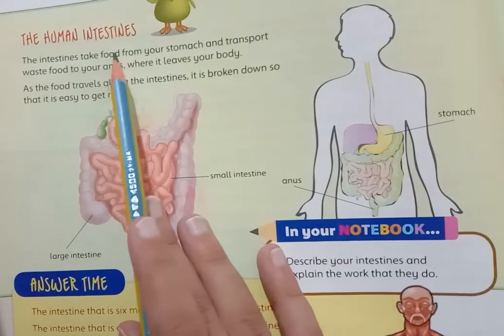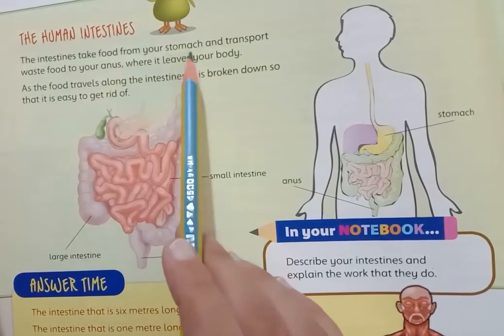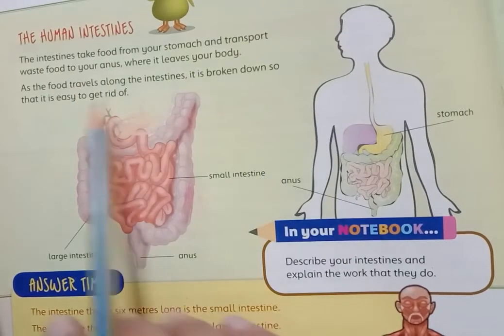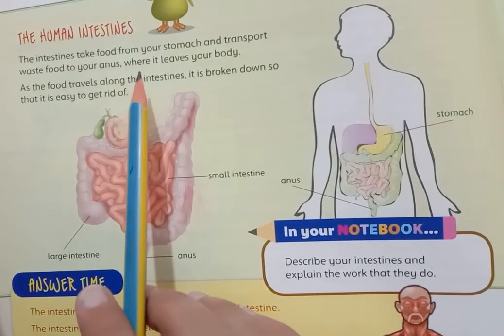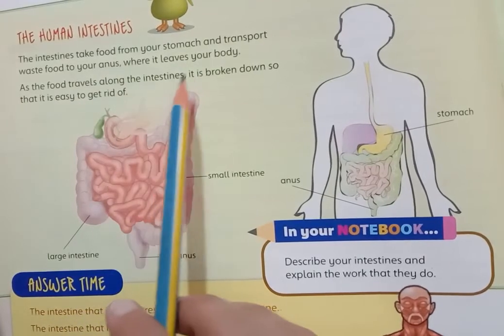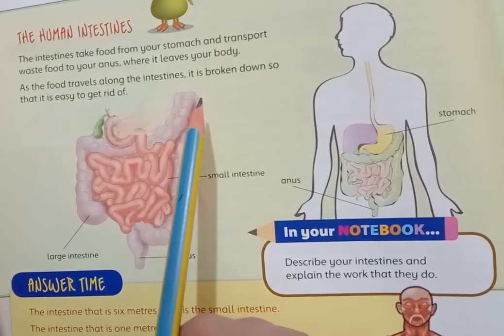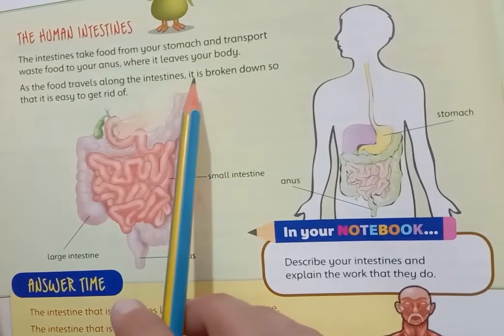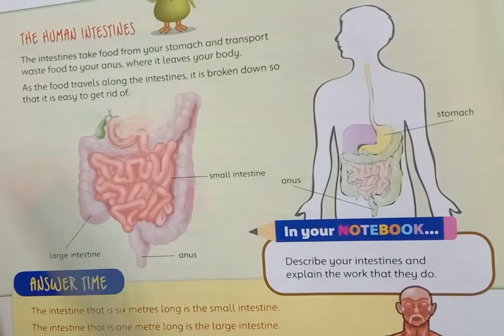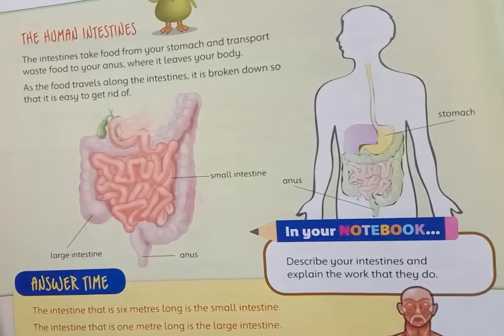Now the human intestine. The intestines take food from your stomach and transport waste food to your anus, then it leaves your body. As the food travels along the intestine, it is broken down so that it is easier to get rid of. The intestine helps crush food into small pieces.